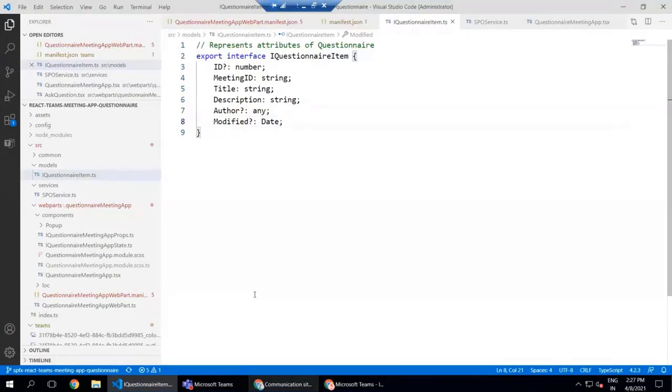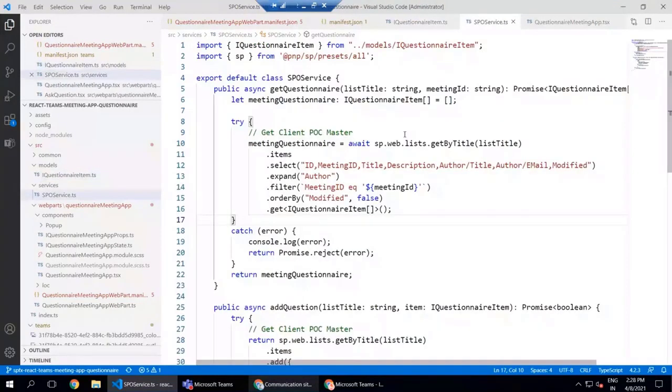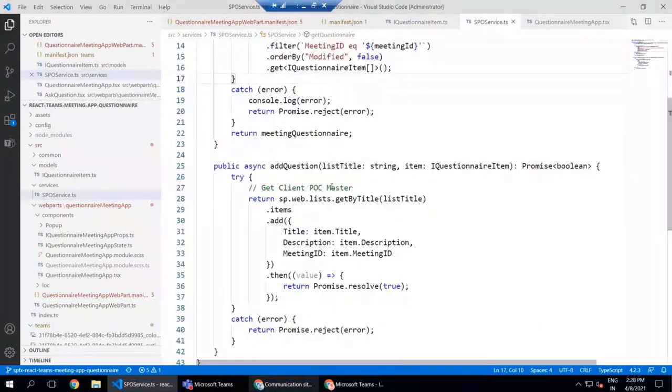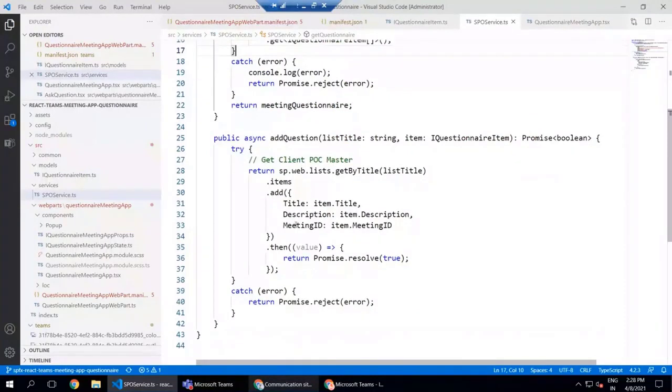And from here, we can specify who has asked the question, what the question was, and all those things can be tracked from here. And then we have this SPO service, which will help us get the data from that SharePoint list, as well as add our questions back to that SharePoint list. And again, meeting ID is the unique identifier by which we'll be able to identify that a question is for that specific meeting. And then we have a couple of React components.